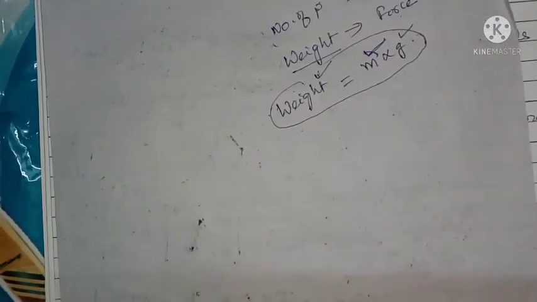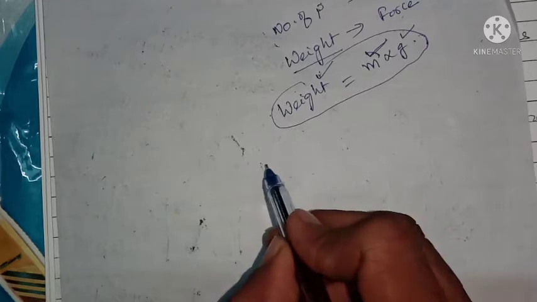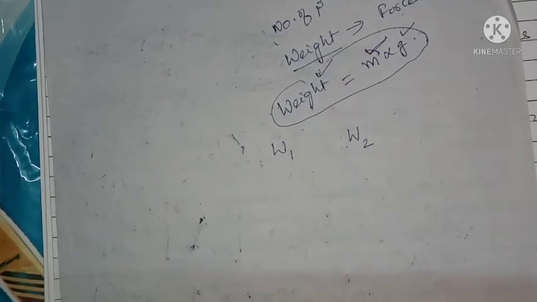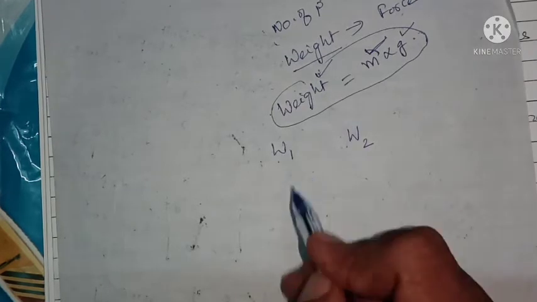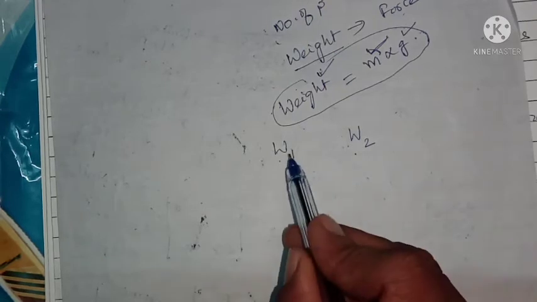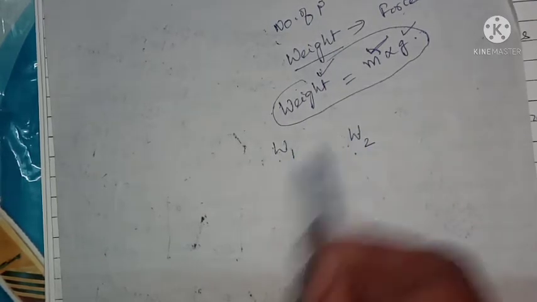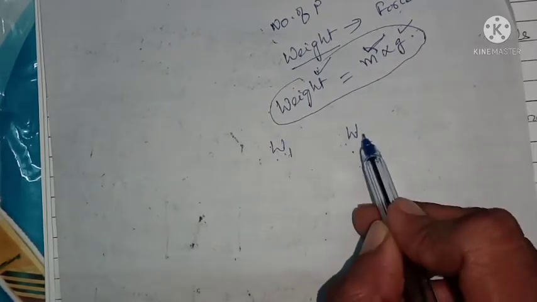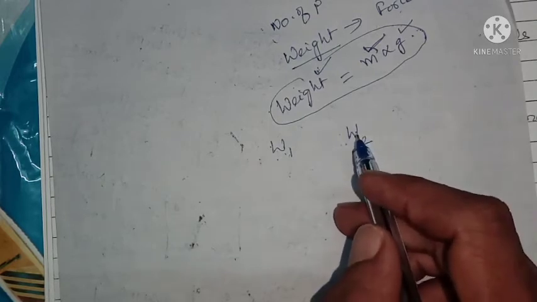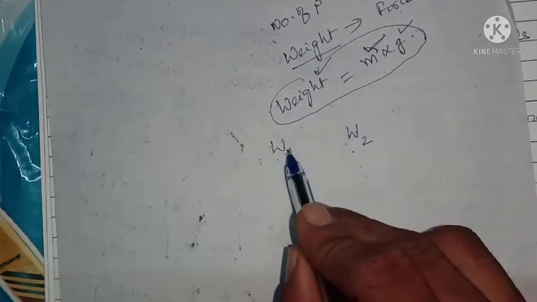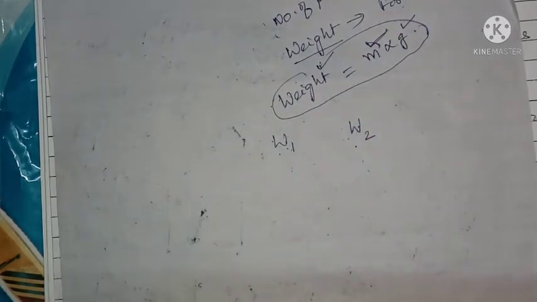For example, we have two objects and the weights of those objects are W1 and W2. We are just comparing the mass of the two bodies. W1 is for the first body, W2 is for the second body. We can measure them by using a balance. W1 we can measure, W2 we can measure by using chemical balances, physical fractional balances. That is, the weight of the bodies can be measured.